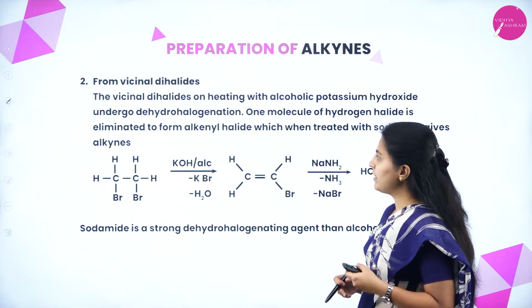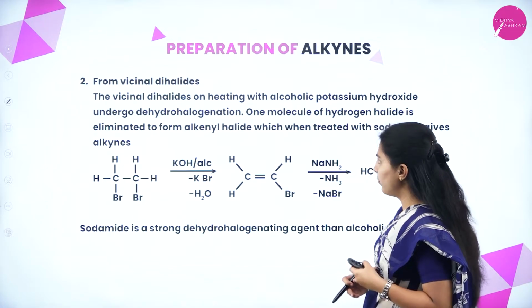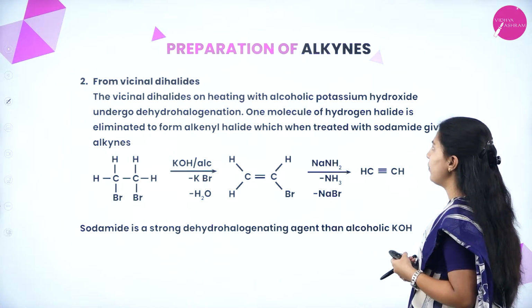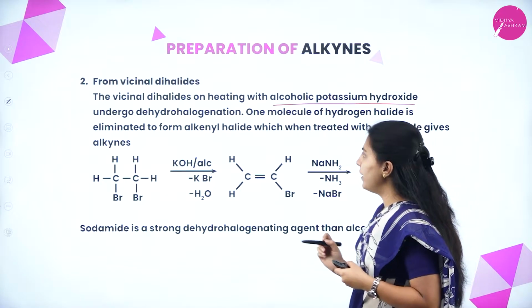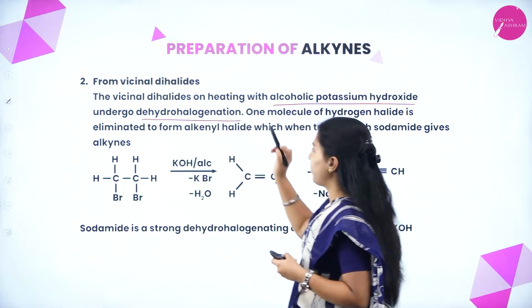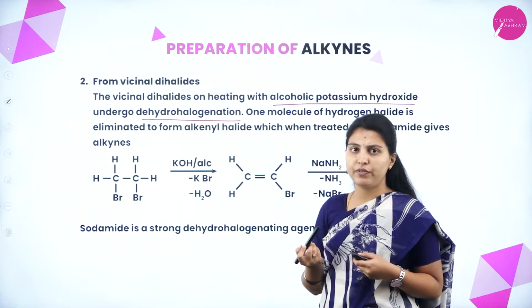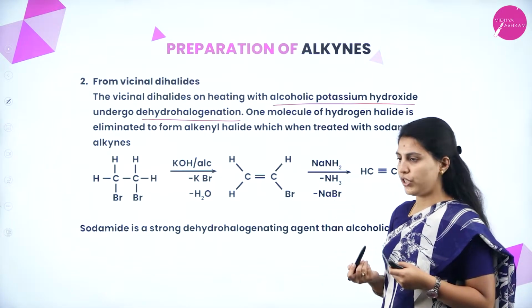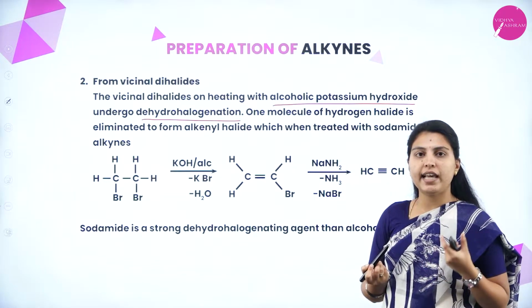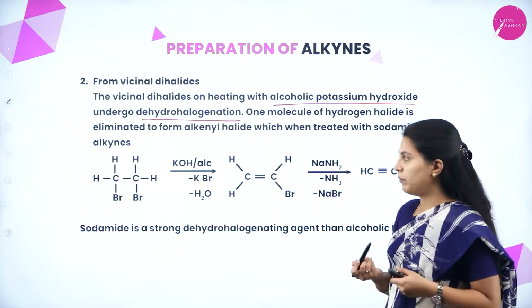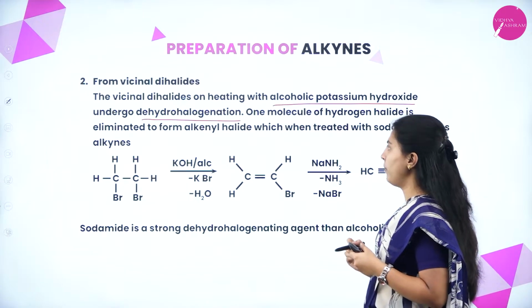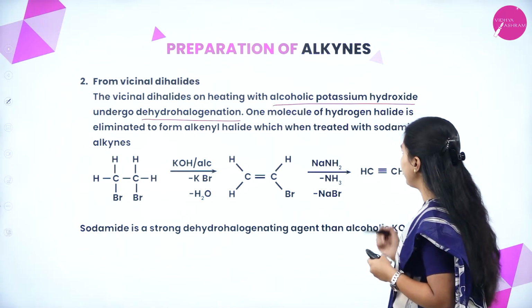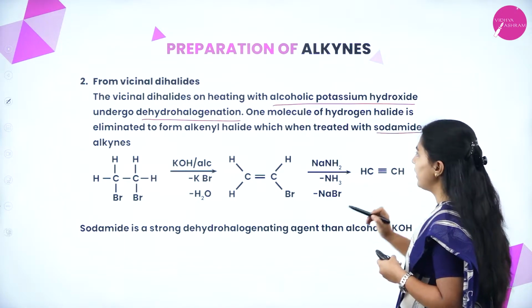Next one, from vicinal dihalides. The vicinal dihalides on heating with alcoholic potassium hydroxide undergo dehydrohalogenation. In the previous session also we have discussed dehydrohalogenation. One hydrogen halide molecule is eliminated to form alkynyl halide, which when treated with sodamide gives alkynes.